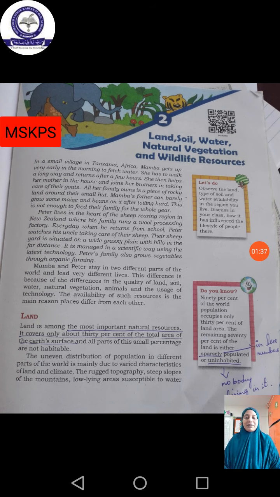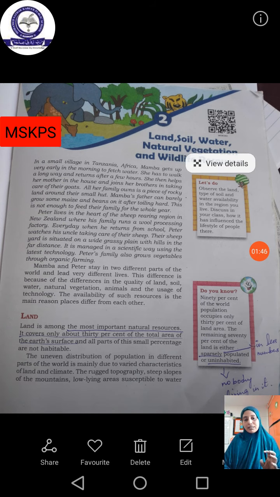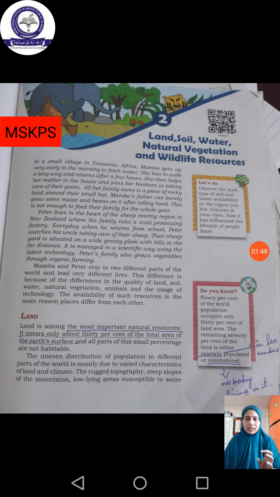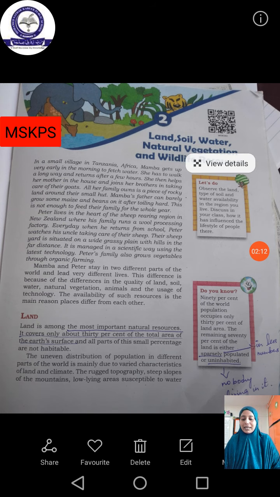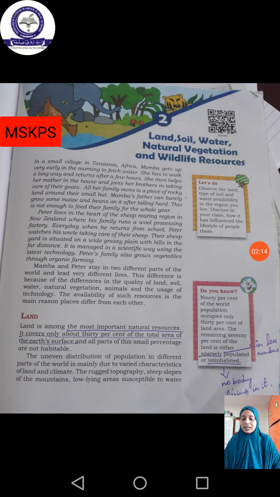But when we compare it to the whole earth, only 30% of the earth is covered by land. The remaining is water area, you all know it well. And if you see the next column, do you know, 90% of the world population occupies only the 30% of the land area. So 90% of the people in the world are occupying this 30% of land area. The remaining 70% of land is either sparsely populated or uninhabited.